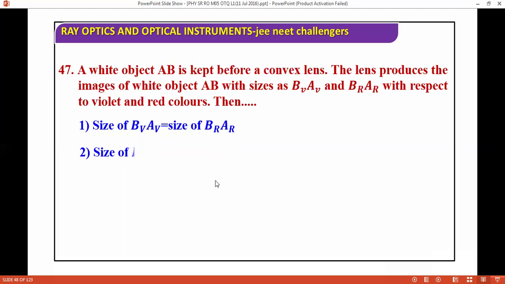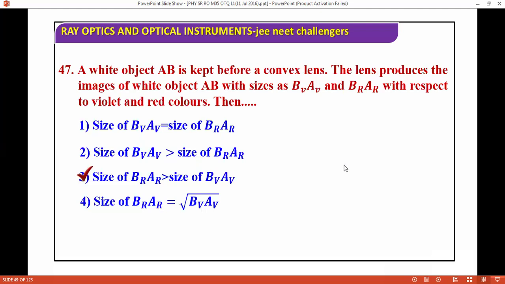Let's just take the objective for a convex lens. Take care of the lens, because without that you can make so many mistakes. Okay, so a lens produces images of an object AB with sizes A and B with respect to violet and red colors. What's the answer? The size of red is more than violet.